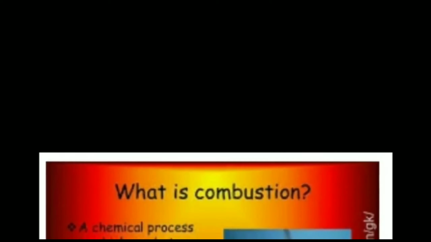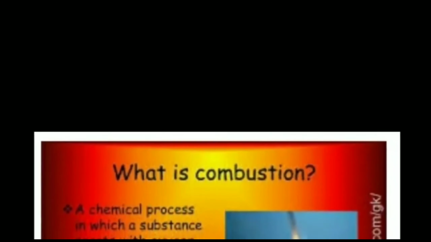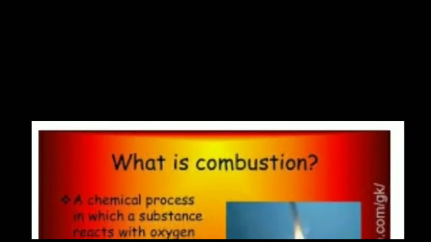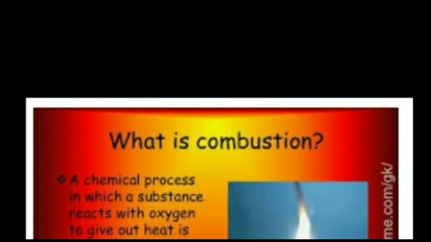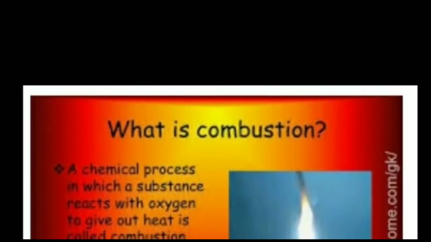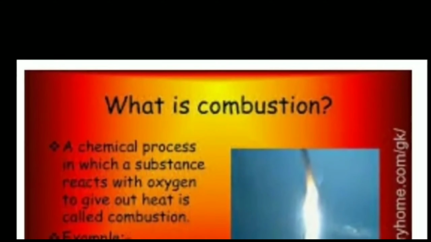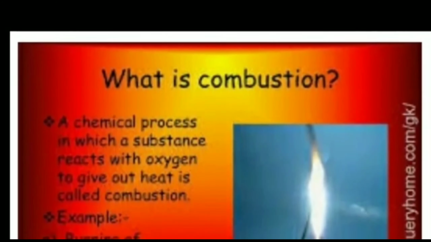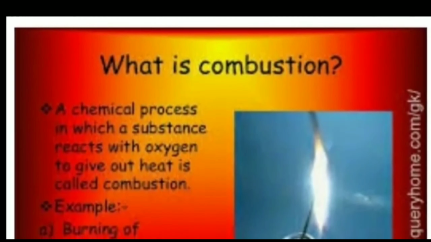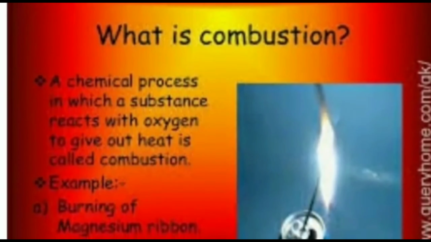What is combustion? Combustion, by definition, is a chemical process in which a substance reacts with oxygen, that is air, to give heat and light. The light which is given off during combustion can be in the form of flame or as a glow. For example, wood burns by producing a flame, but charcoal burns by producing light in the form of glow. The substance, therefore, which undergoes combustion is said to be a combustible substance or fuel.